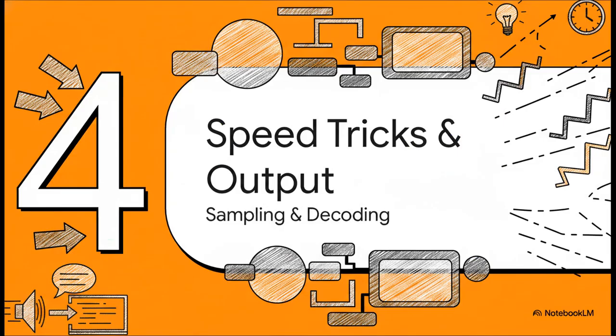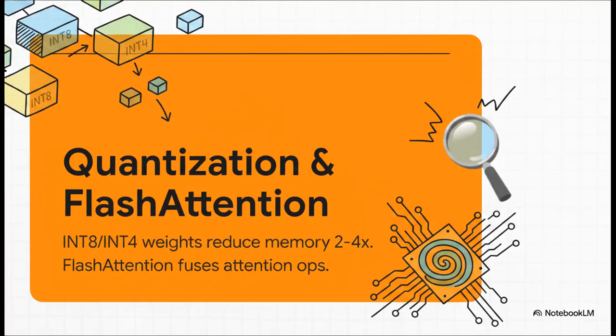Which brings us to our final stop, phase 4, speed tricks and output. So, you might be wondering, if this unimaginably intense math is happening thousands of times a second across hundreds of layers, how on earth does the AI type back to us almost instantly? Well, the secret lies in a few brilliant under-the-hood structural optimizations.